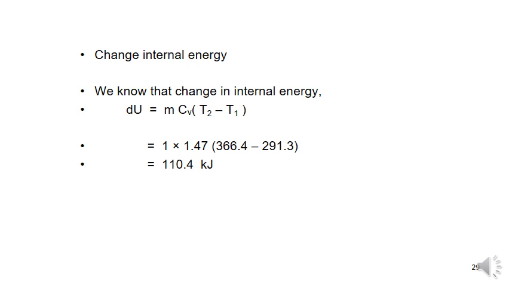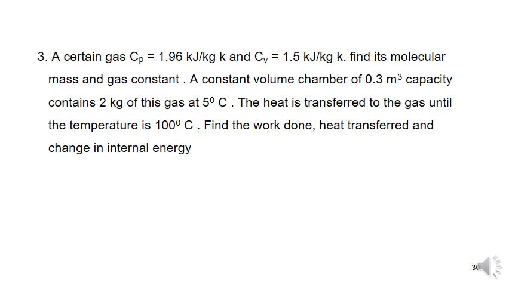And internal energy du is equal to mCv (T2 minus T1). We will get du is equal to 110.4 kilojoules. A certain gas has Cp equal to 1.96 kilojoule per kg Kelvin and Cv equal to 1.5 kilojoule per kg Kelvin. Find its molecular mass and gas constant.